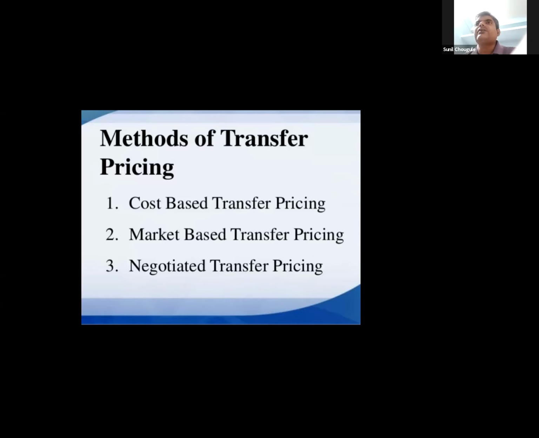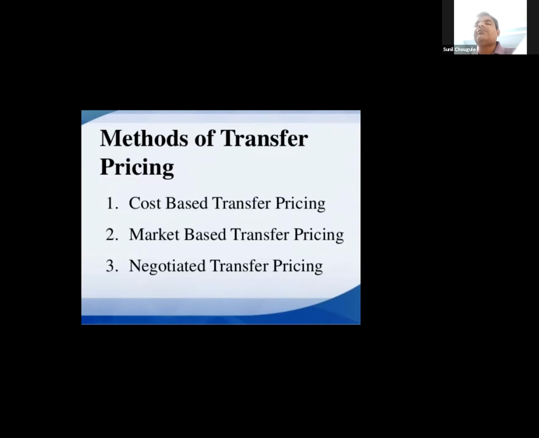Apart from this one formula, we can have several other types of formulas based on how much cost is added before making it equal to price. That may be manufacturing cost plus transportation plus octroi plus taxes plus profit margin, plus something which is included while we are converting that raw material into finished goods, and that makes the price. So this is how the method of transfer pricing is created.